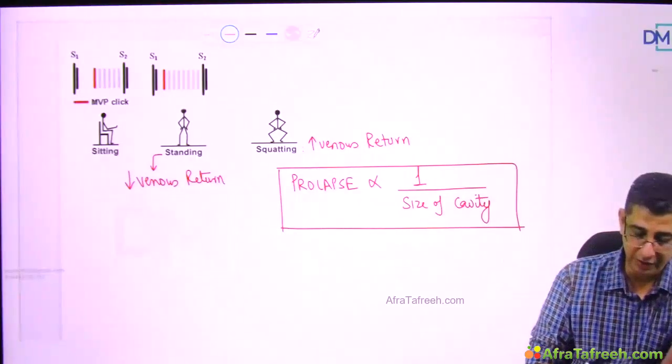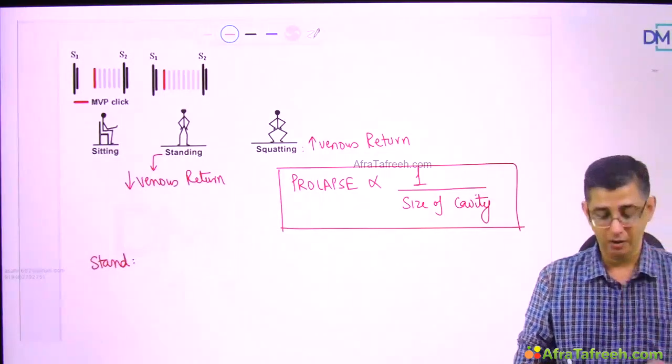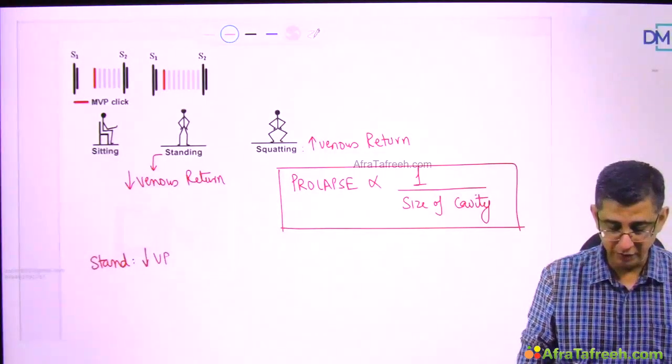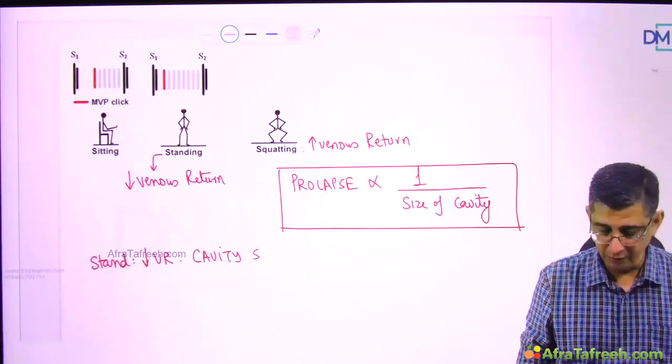So let's just practice it here. Suppose I have asked a person with mitral valve prolapse to stand. This is going to decrease the venous return. This means that the amount of blood in the cavity will be relatively lesser.